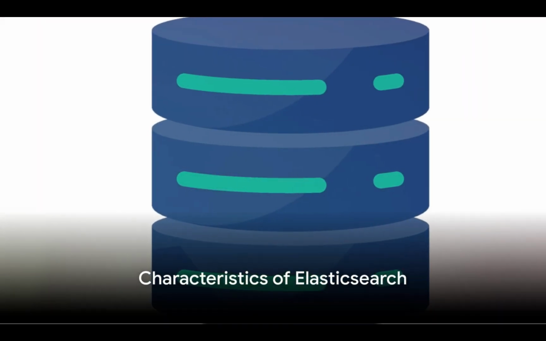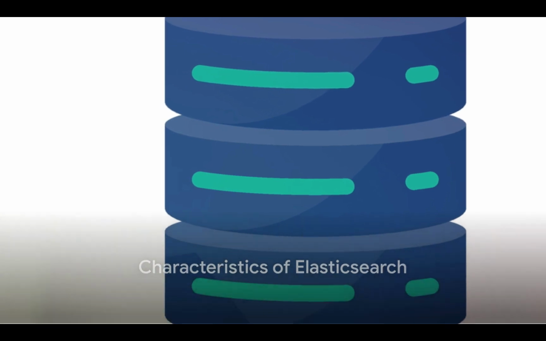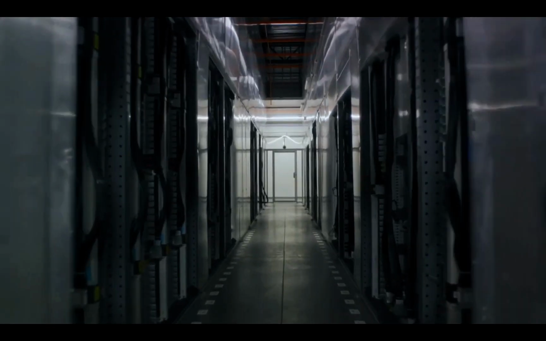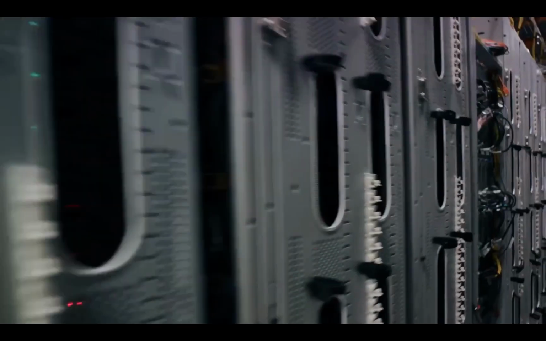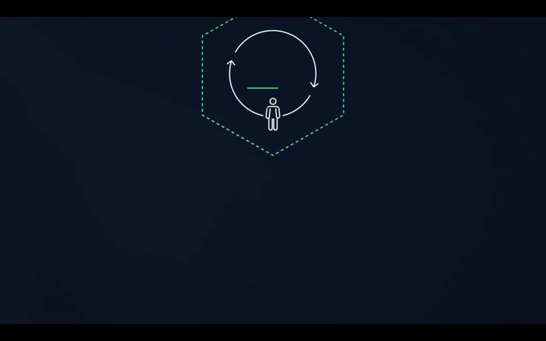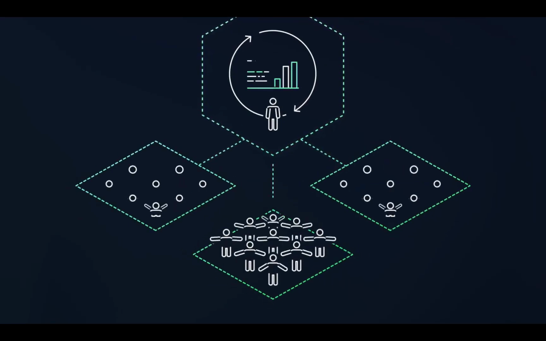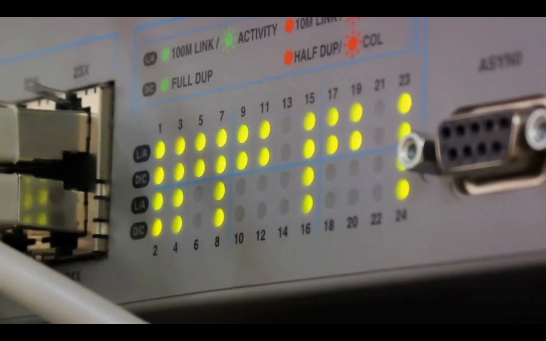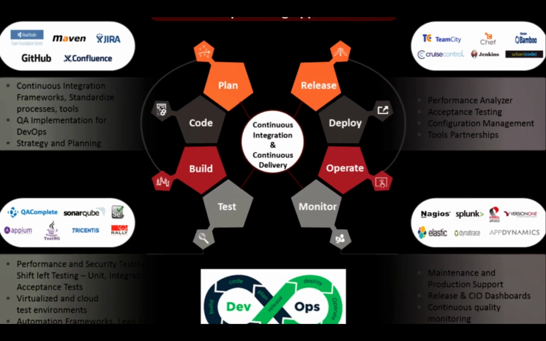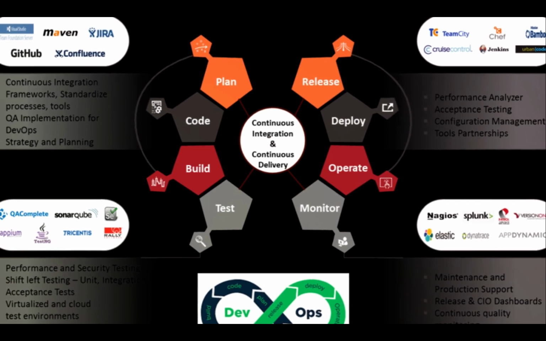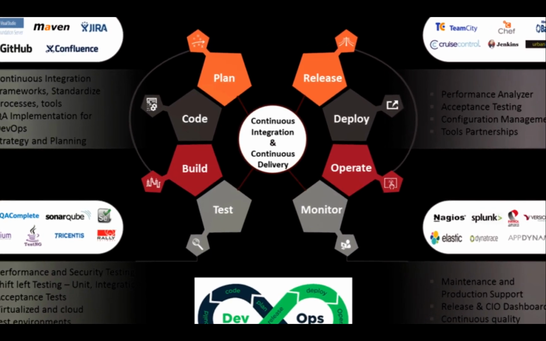Well, what makes Elasticsearch stand out from other data management tools? Well, a few key characteristics set it apart. First off, Elasticsearch is distributed by nature. This means it can handle a high volume of data by distributing the load across multiple nodes or servers. This distributed nature also contributes to its robustness, as the failure of one node doesn't bring the whole system down.